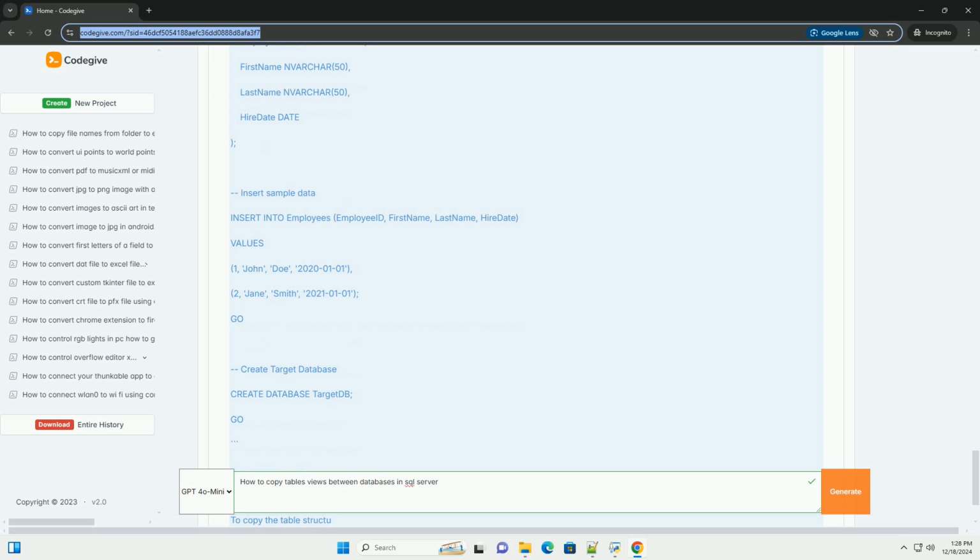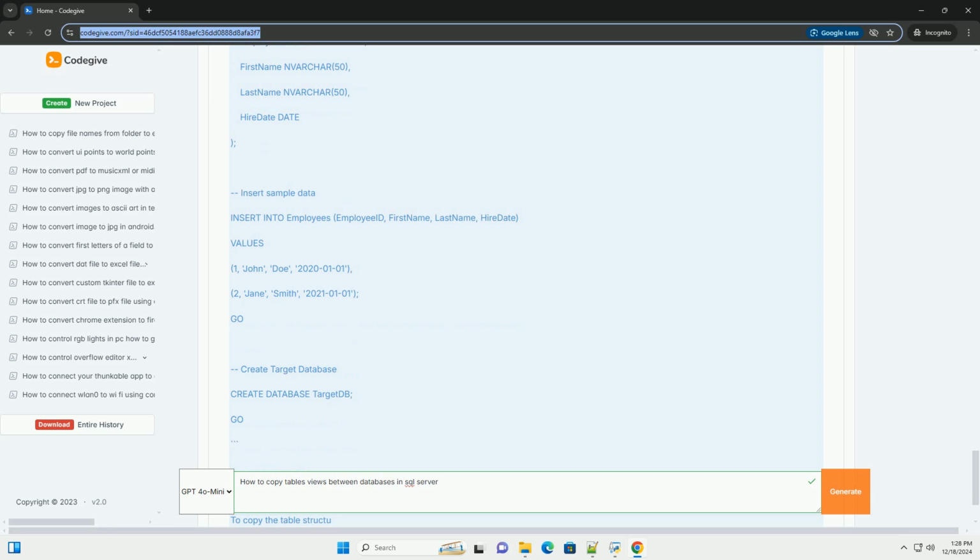Copy the table structure and data. To copy the table structure and data from SourceDB to TargetDB, you can use the following T-SQL script. SQL. Use the target database. Use TargetDB. Go. Create the table structure in the target database. Create table employees. EmployeeID int primary key. FirstName varchar(50). LastName varchar(50). HireDate date. Go.